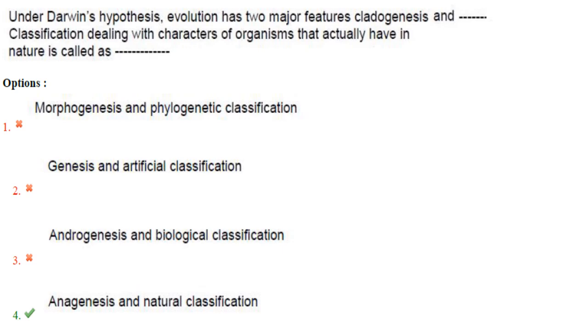Coming to the first question. Under Darwin hypothesis, evolution has two major features, cladogenesis and dash. It is anagenesis. Option 4. Classification dealing with characteristic of organism that actually have in nature is called as natural classification. So the answer is option 4.